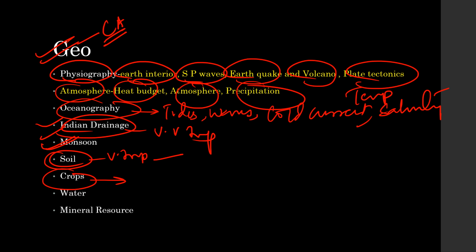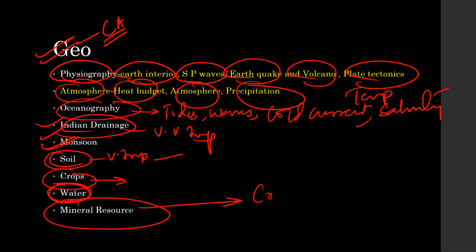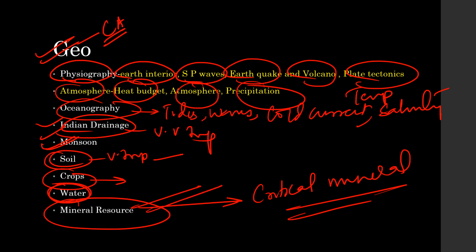These days the focus is on sustainable agriculture, so the focus is on water intensive crops. The focus can be on millets. Then water resources, and last but not the least, mineral resources. Here the focus is shifting towards critical minerals or green minerals like lithium and cobalt. Last year there was a question on cobalt, then rare earth metals, etc. So guys, this is what you need to cover in the static portion.